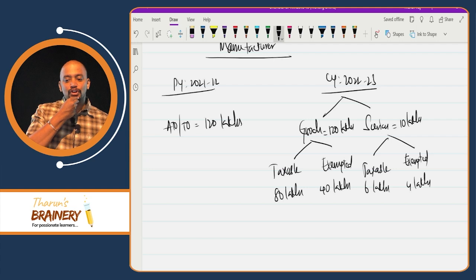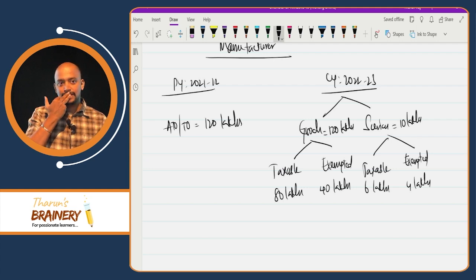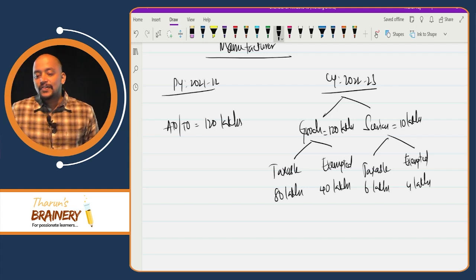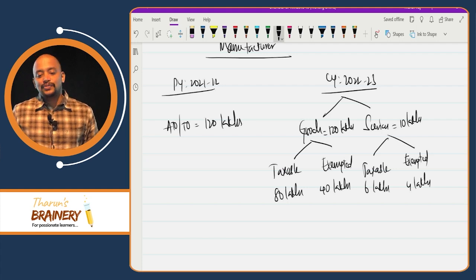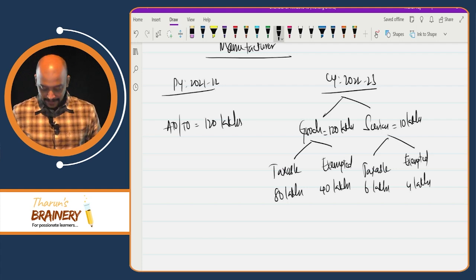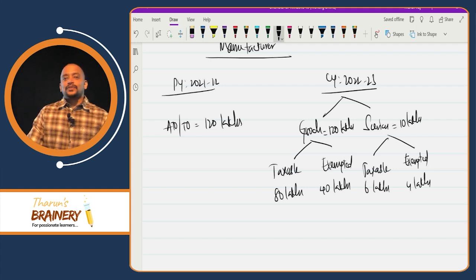$90,000. Have you got 90,000? No, wrong answer. 1 lakh? 1 lakh 26,000. 1 lakh 26,000 is the correct answer. So how 1 lakh 26,000?